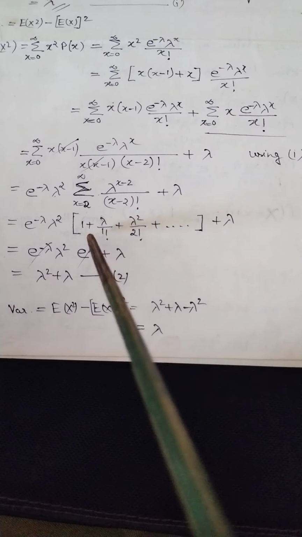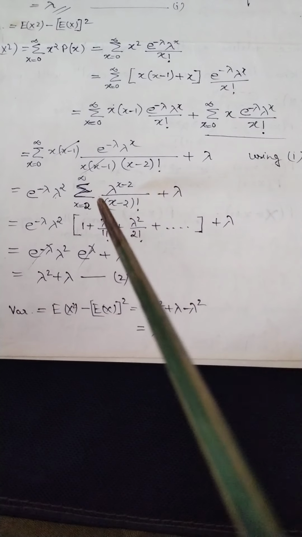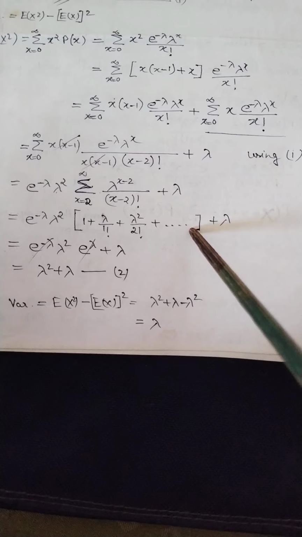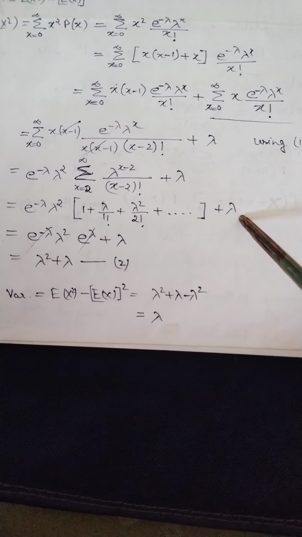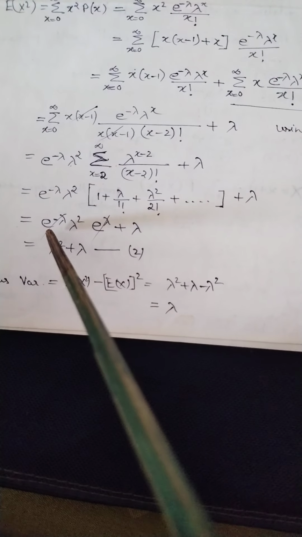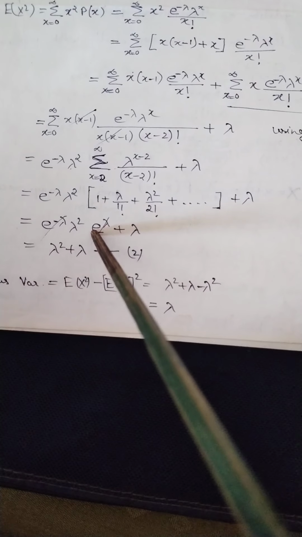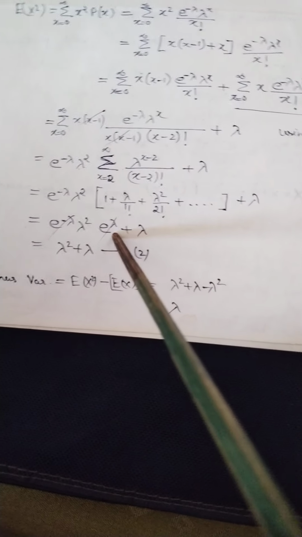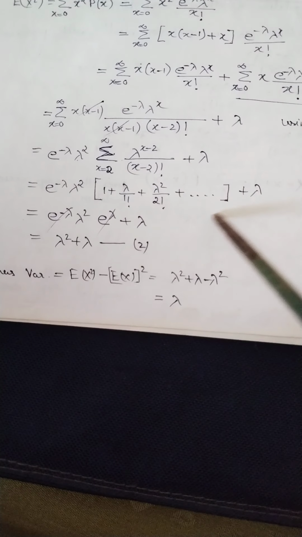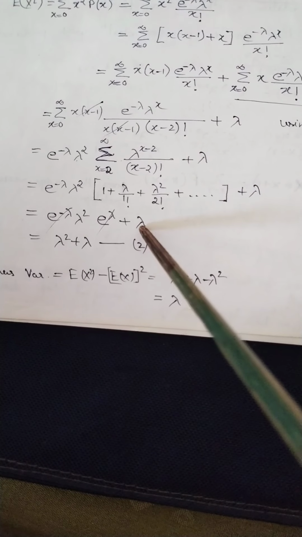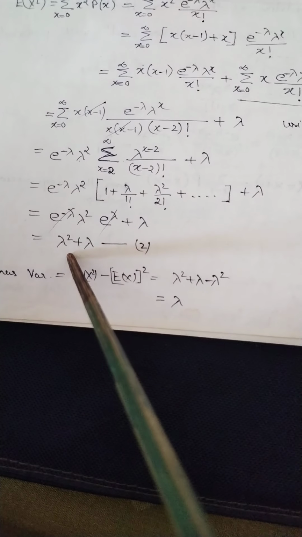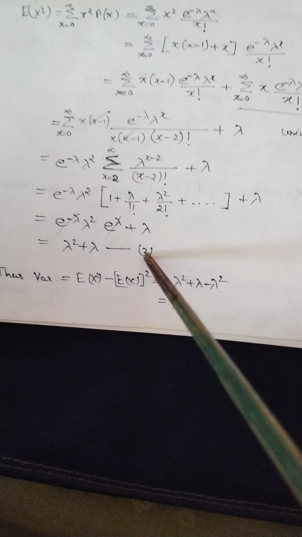When we put x equal to 2, 3 and so on, we will get this series. Now e raised to the power minus lambda, lambda square, then this series is again e raised to the power lambda, so we write e raised to the power lambda, and the other term is plus lambda. After simplifying, we get lambda square plus lambda. Now this is the E of x square.